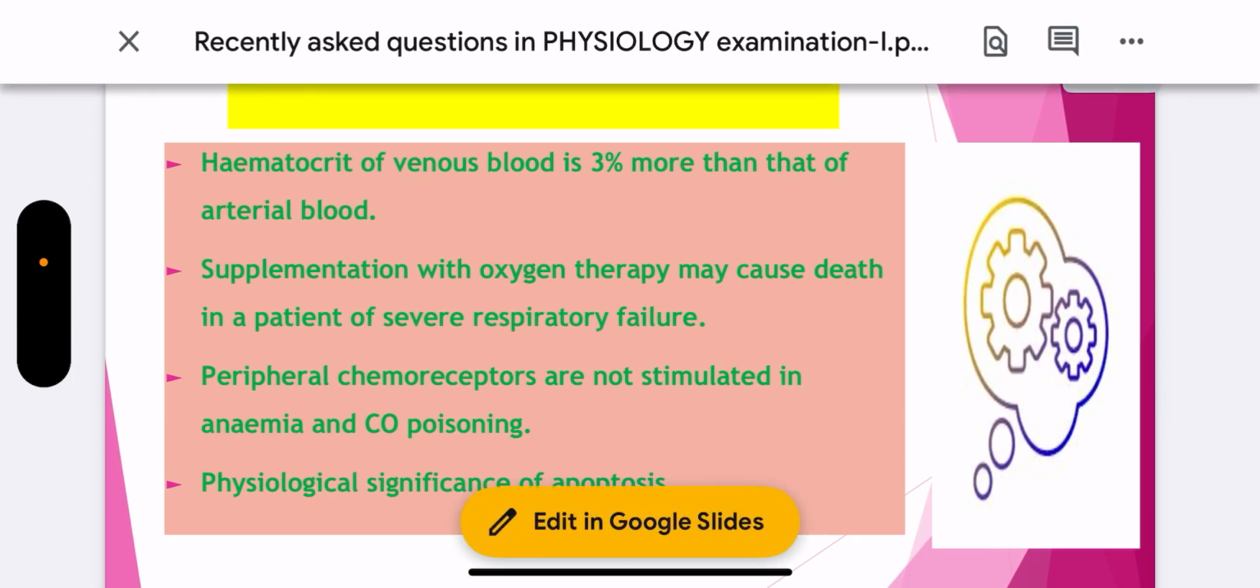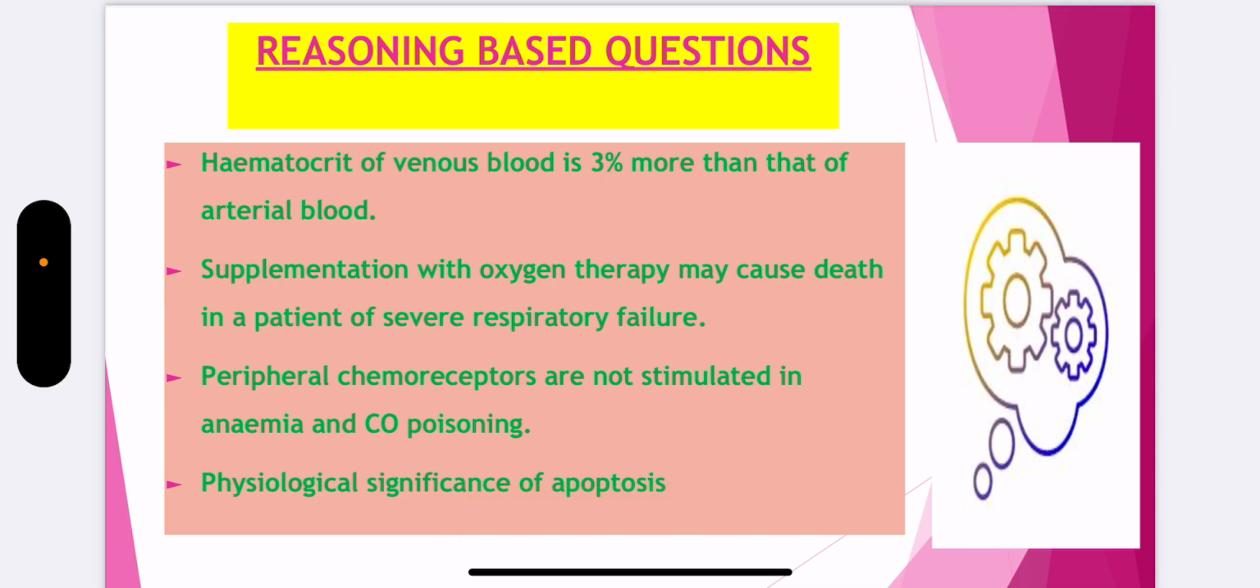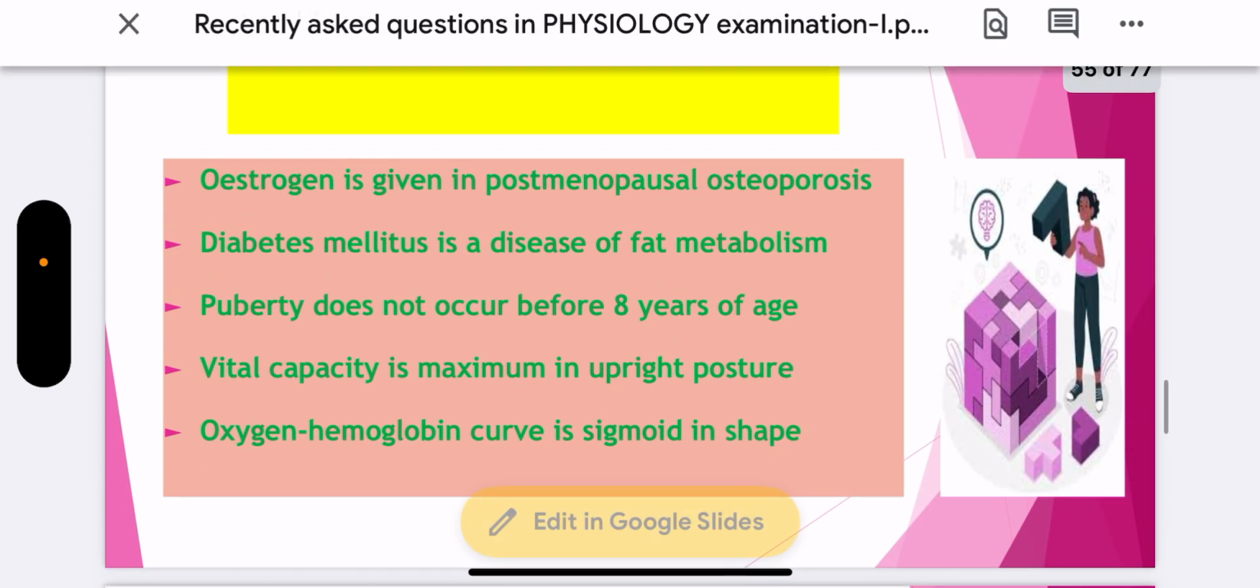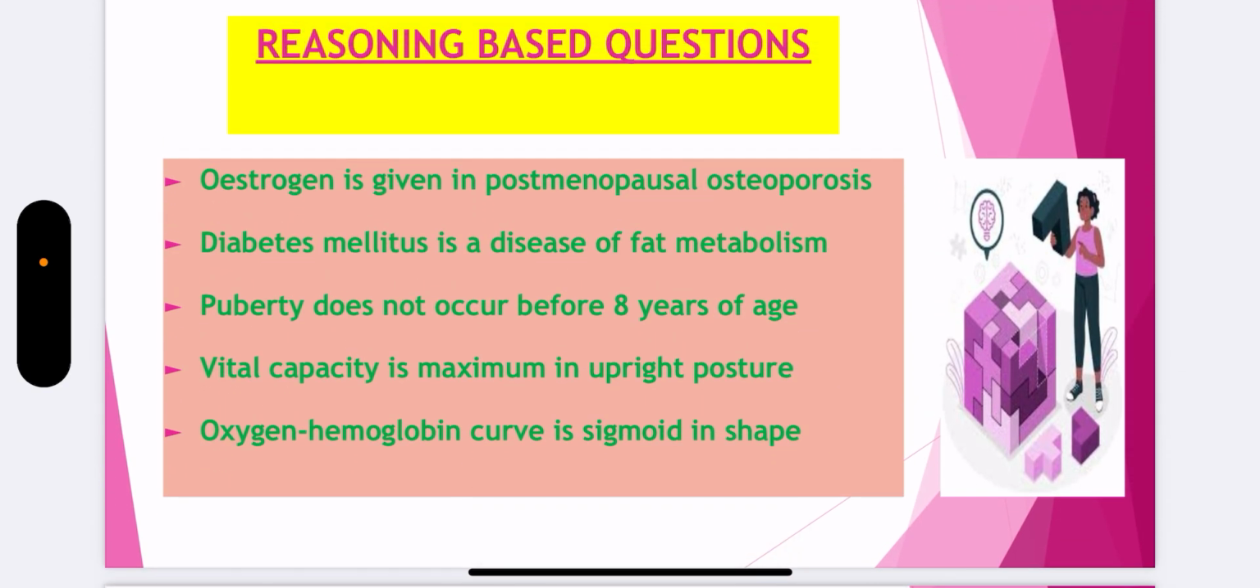Few more examples. Hematocrit of venous blood is more than that of arterial blood. Physiological significance of apoptosis. Peripheral chemoreceptors are not stimulated in anemia and carbon monoxide poisoning. Supplementation with oxygen therapy may cause death in a patient of severe respiratory failure. You have to answer these questions. More examples are here. You can see the questions.